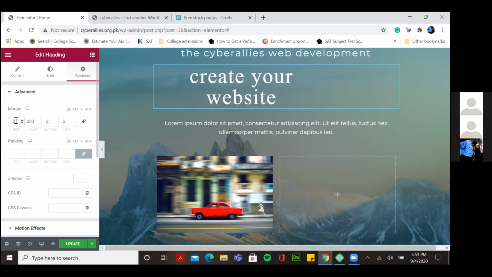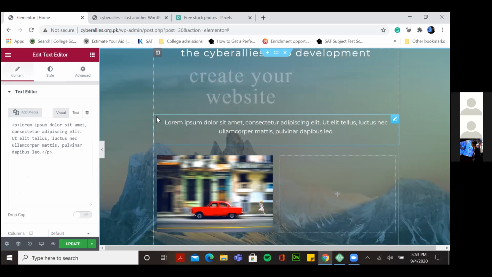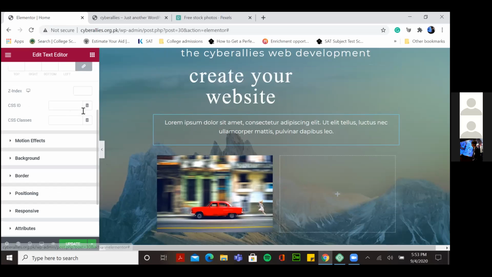I can make that 0 too, and then I'll have less space there. Sorry, this was left way. So yeah, so I'll have less space here. ठीक है, that is another thing.